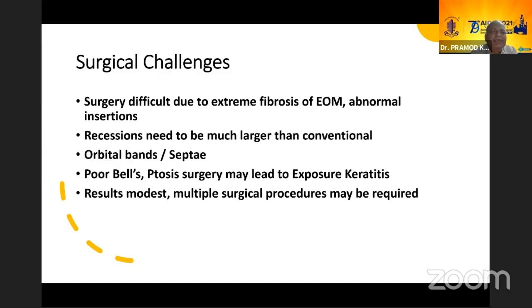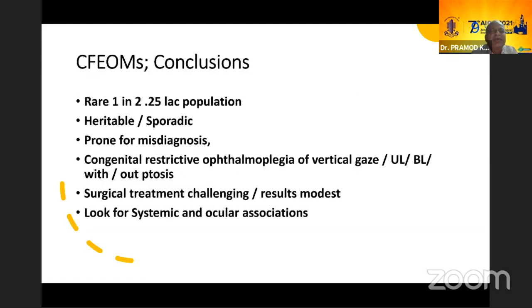Now, surgical challenges are that surgery is difficult due to extreme fibrosis of the extraocular muscles and abnormal insertions. Recessions need to be much larger than conventional. Orbital bands and adhesions could be encountered, and there's poor Bell's. Ptosis surgery may lead to exposure. Results are modest. Multiple procedures may be required, about 2.5 per patient.